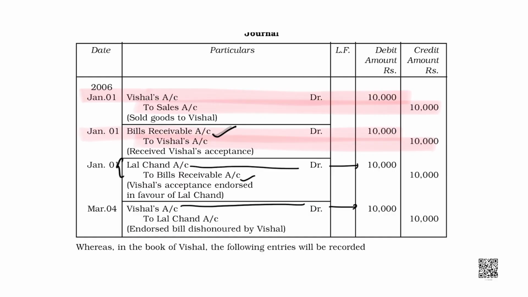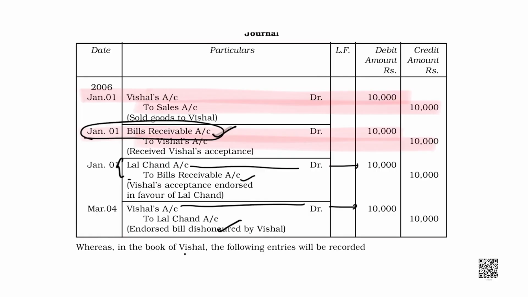So, Lal Chand would become my liability again. Where is bill receivable? The bill receivable was with Lal Chand, and Lal Chand might have cancelled the bill, isn't it? Yes. You could see bill receivable was debited and bill receivable was credited. Bill receivable is over. We need not discuss bill receivable anymore.